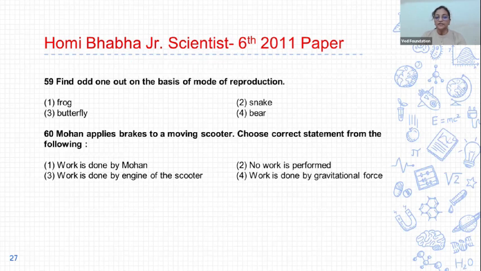60. Mohan applies brakes to a moving scooter. Choose the correct statement from the following. 1. Work is done by Mohan. Second, no work is performed. Third, work is done by the engine of the scooter. And fourth, work is done by gravitational force. So the correct answer of 60 is option 1. When Mohan applies brakes, work is done by Mohan.